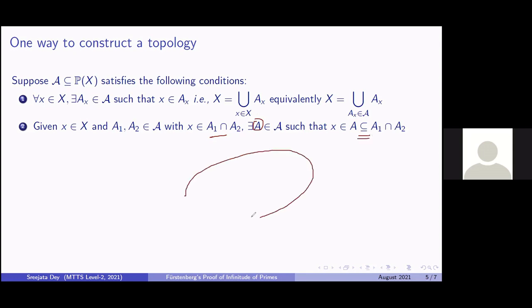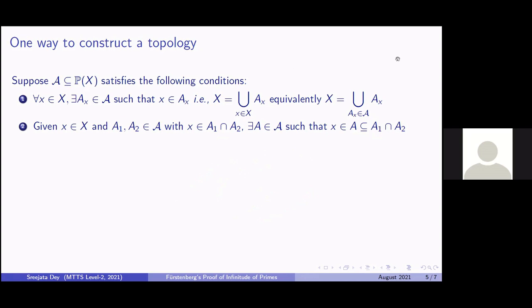So if this is your topological space X, then you have a point x and you have two sets, namely A1 and A2, which are sets in script A such that x is contained in both of them, that is, in their intersection. Then you will find a set A in script A such that x belongs to A and A is a subset of the intersection of A1 and A2. So that's all this means.